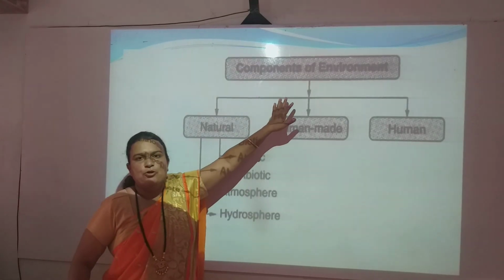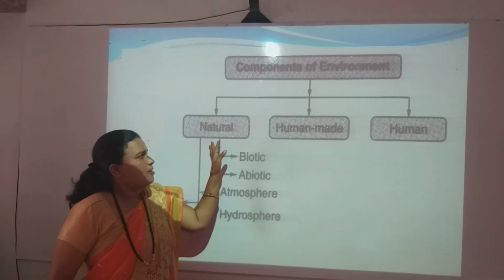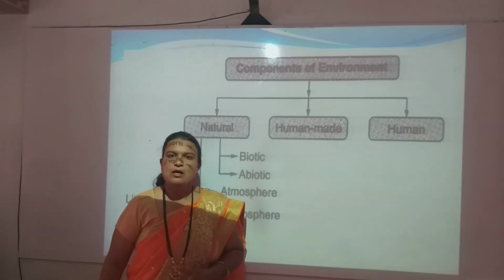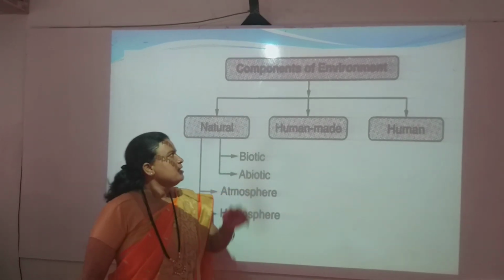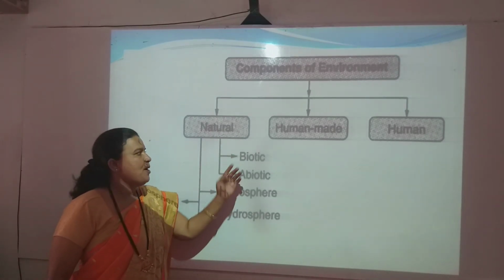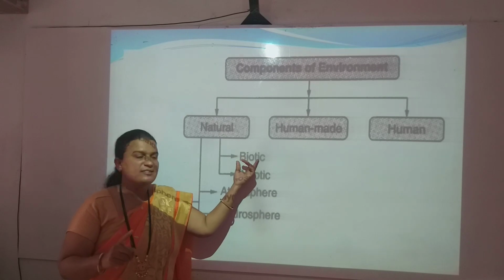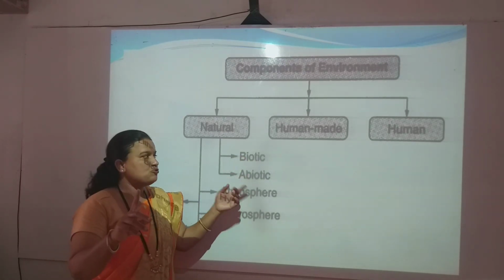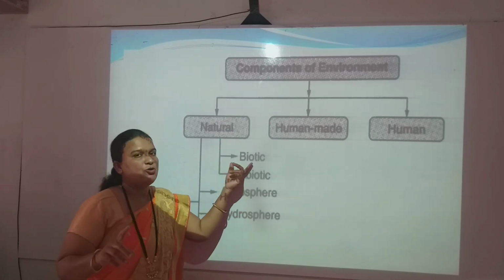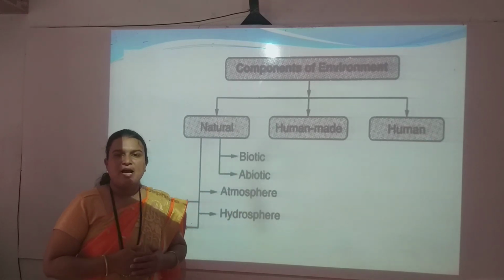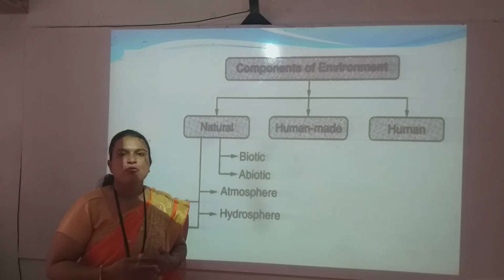Here see the components of environment: natural components, human-made components and the human as a component of environment. Here we can see natural components. In the natural component category, biotic means living organisms and abiotic means non-living organisms. My dear students, you have to remember that biotic means living organisms such as plants, animals, microorganisms.